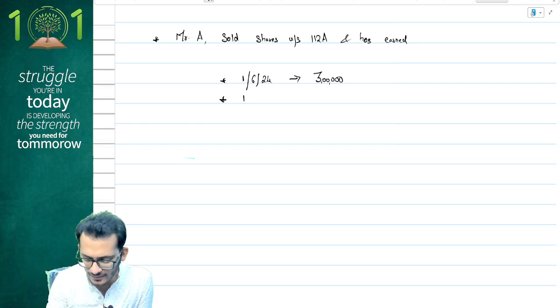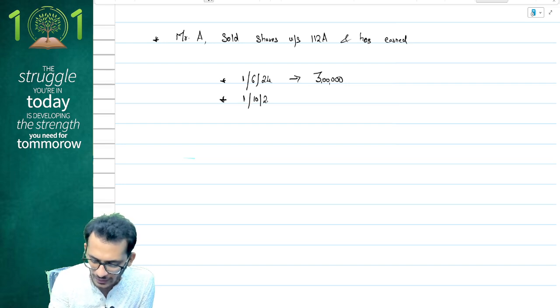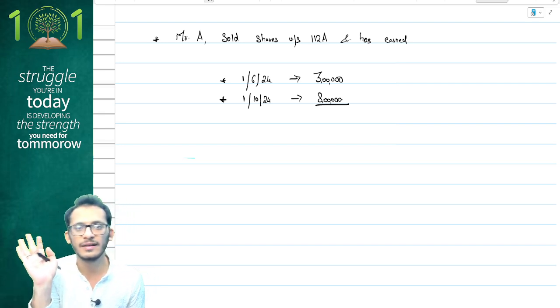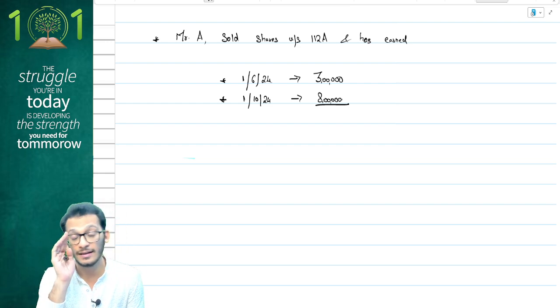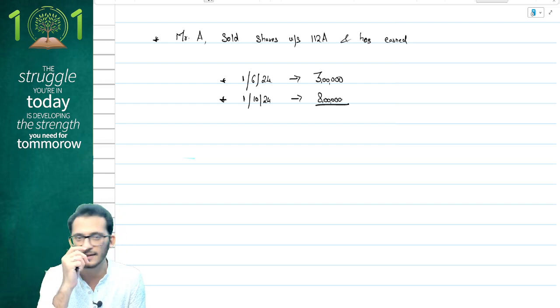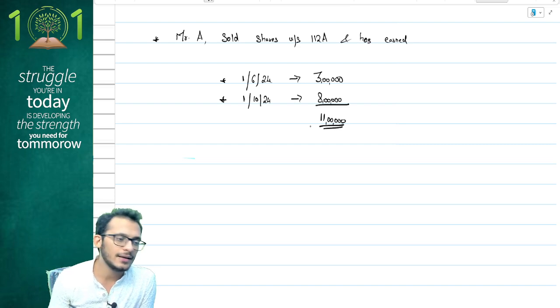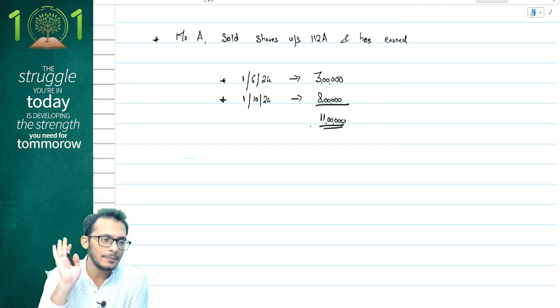And then he has made another sale on 1st October 2024 for a price of 8 lakh rupees. Now, if you have to compute tax on this, assuming basic exemption limit, everything utilized, no changes there. Assuming these are the only two incomes which you have, you'll notice that your total income is 11 lakhs. Again, your income from capital gains is 11 lakhs.